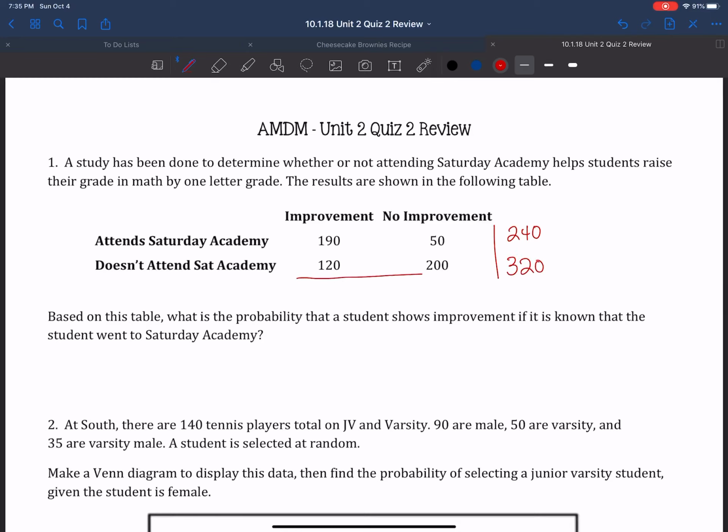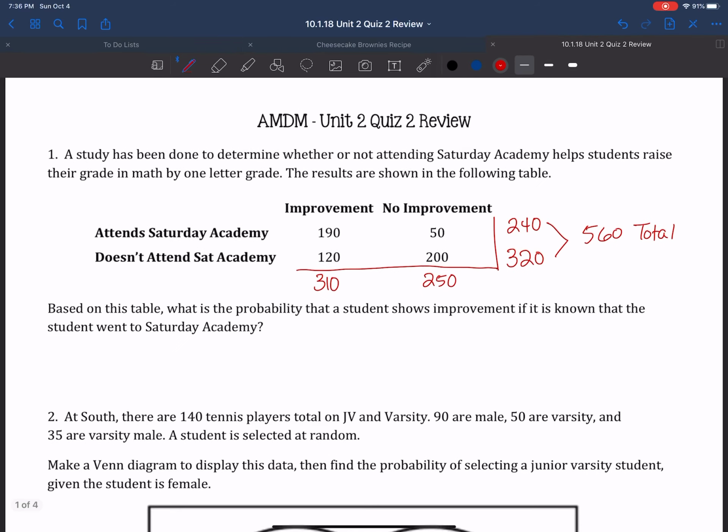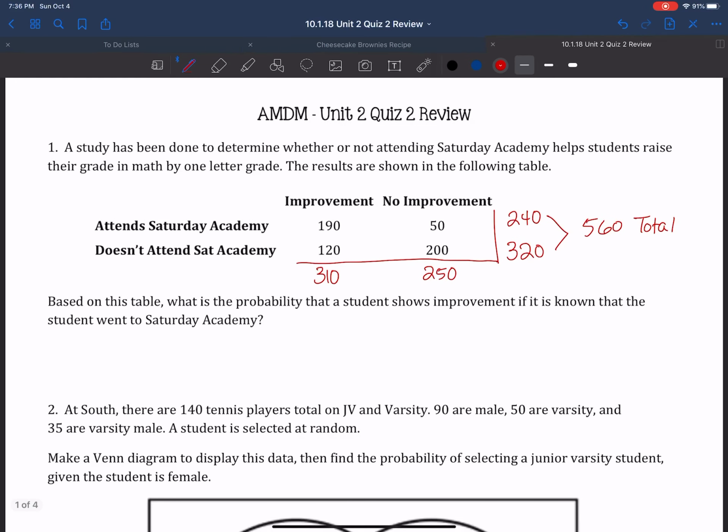And then down here, we had 310 total who showed improvement and 250 who did not. And then if you look at the total number of students, we had, just take 240 and 320, we had a total of 560 total students.